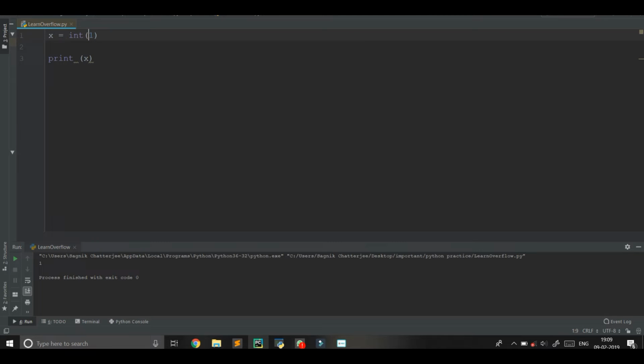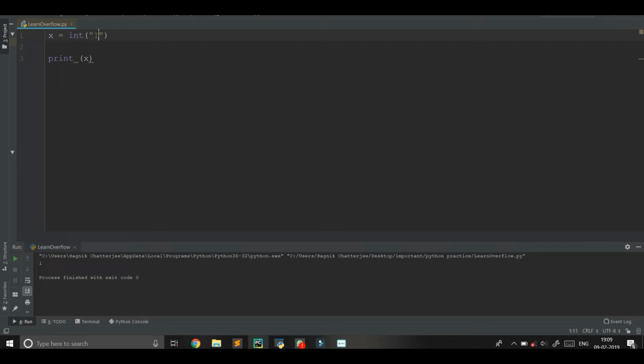Suppose our input is a string type 1. So in that case, if 1 is a string type 1, then x needs to be assigned it. Let's see what it does. Look, it again takes 1 as the value of x.